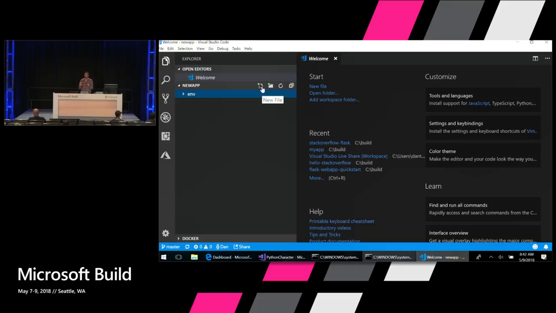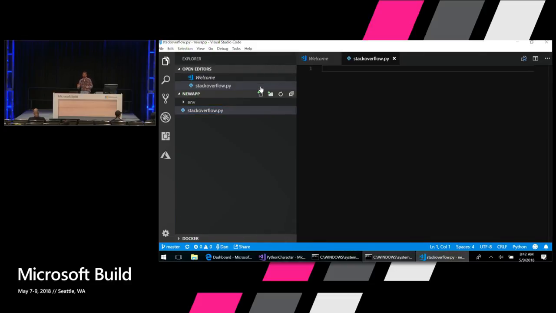So I'm going to create a new Python script with VS Code. I'm going to click this new file icon. Oops, I put that in the env folder. I wanted it here. I'm going to call this stackoverflow.py. So I mentioned the Stack Overflow developer survey results before. I thought it'd be fun to actually create a script that downloads the raw data for the Stack Overflow survey and do a little bit of analysis on it, just to see if we can reproduce some of the results that we saw published on the slides.